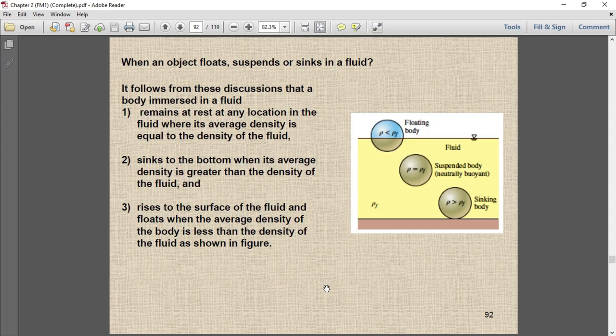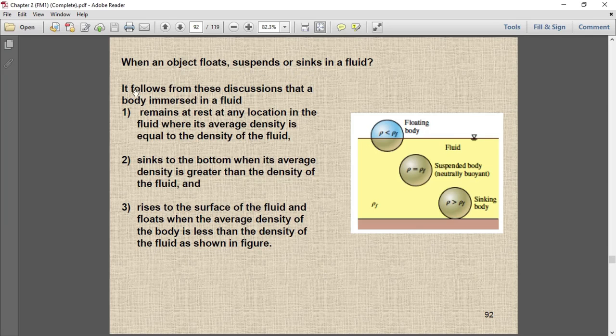Here are the conditions of floats, suspends or sinks. Let's see the conditions that we derived from the equation in the previous slide. Based on that we conclude our discussion here. Now we are going to see the conditions of floats, suspends and sinks.